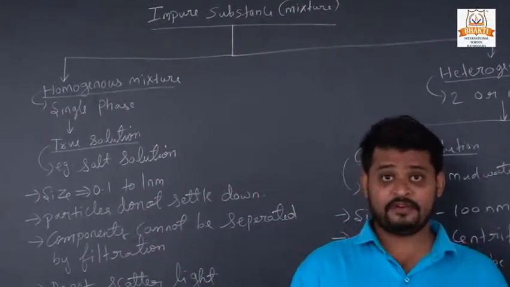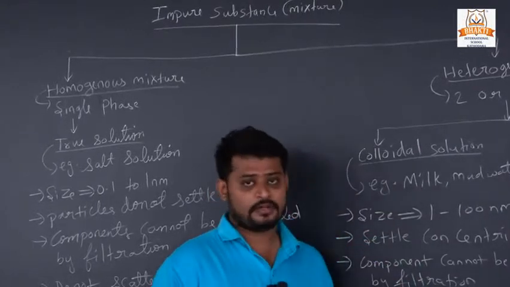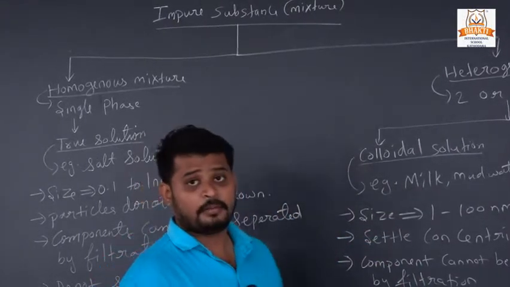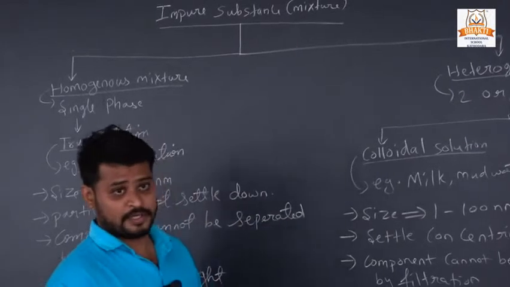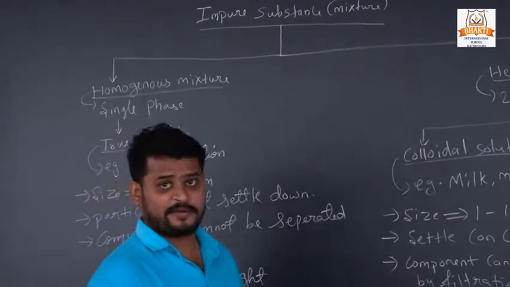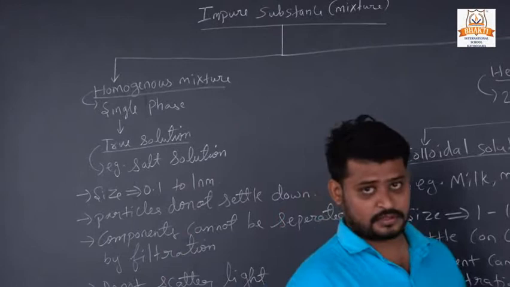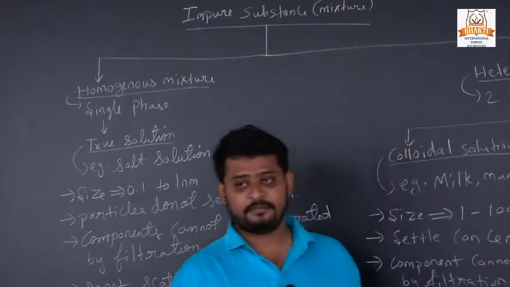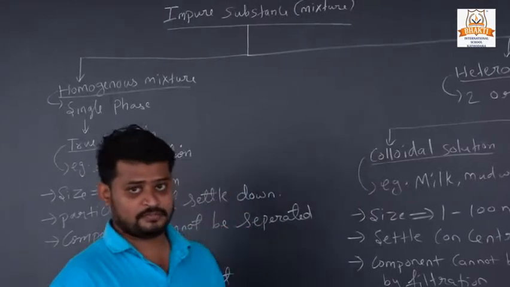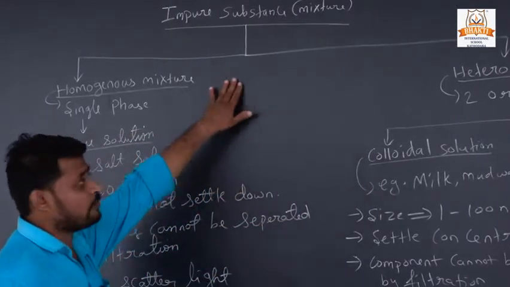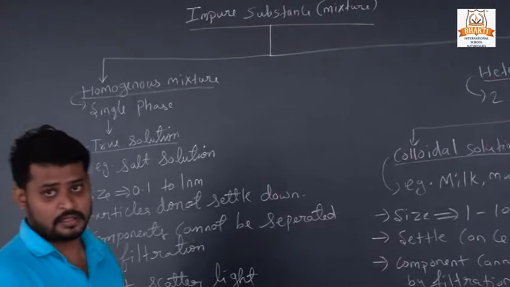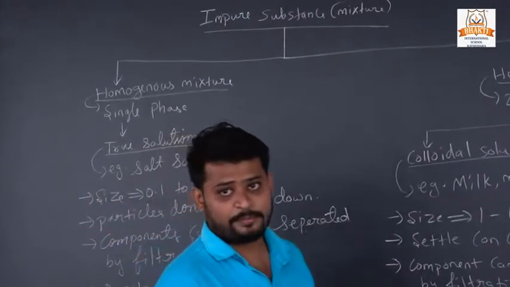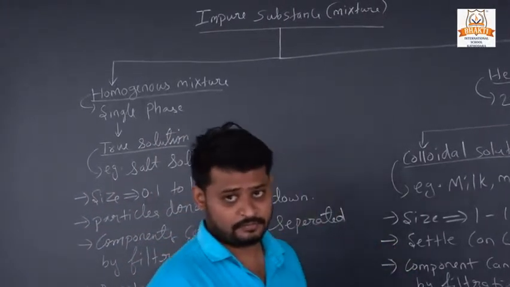Yesterday, in previous videos, we studied about substances. There are two types of substance, pure and impure substance. We already discussed pure substance and kinds of pure substance. Today we will discuss impure substance. There are two types of impure substance.